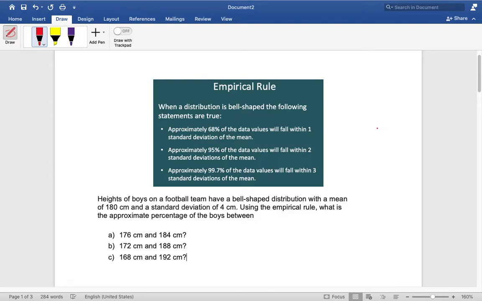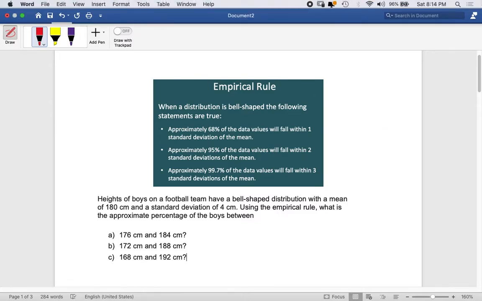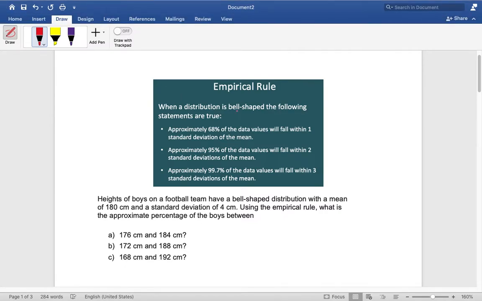Okay, guys, so let's start the revision for statistics quiz number 2. Before starting the revision, let us remember the empirical rule. When a distribution is bell-shaped, the following statements are true. Approximately 68% of the data values will fall within one standard deviation, approximately 95% within two standard deviations, and 99.7% within three standard deviations. So we have to keep this in our mind.